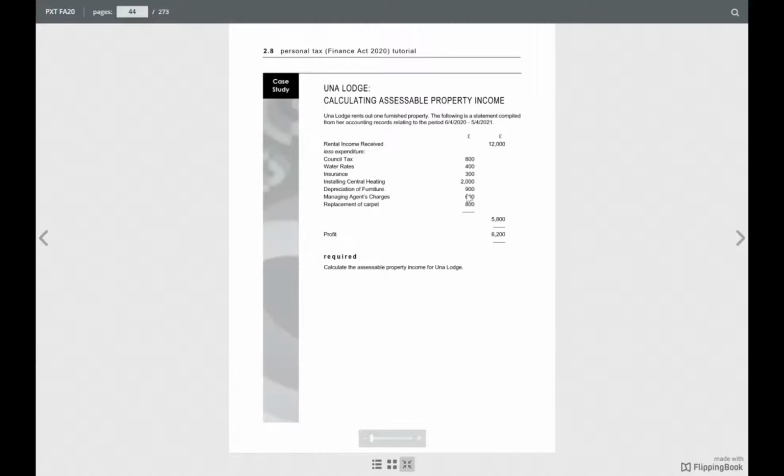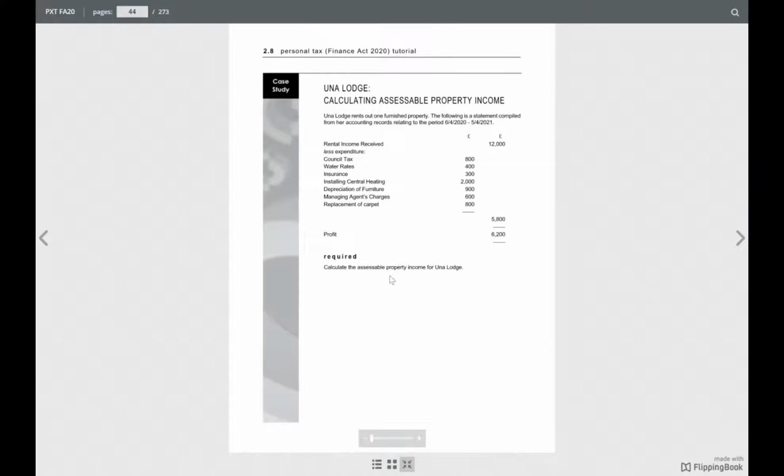Installing central heating, will that be allowed? No, it is installing, it's not repairing of central heating, so it is not allowed because it's of a capital nature. Depreciation of furniture, not allowed. Managing agents' charges, allowed. Replacement of carpet, yes, allowed. So this is how we have to find out.